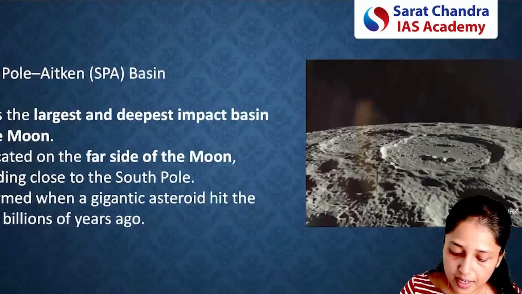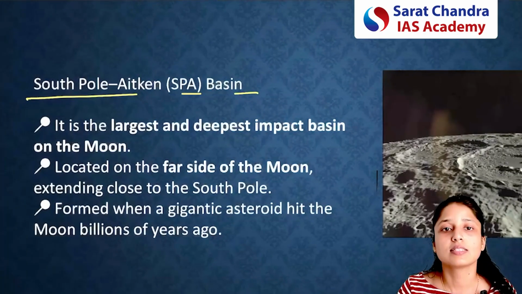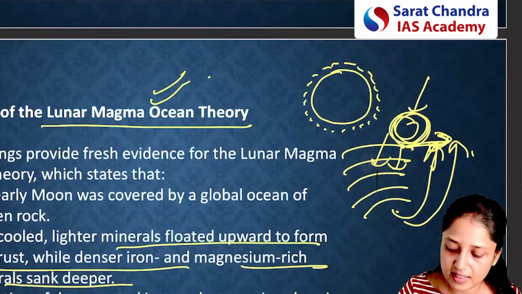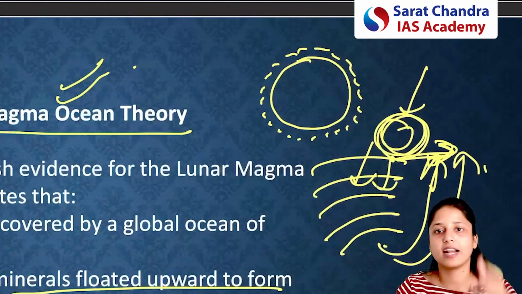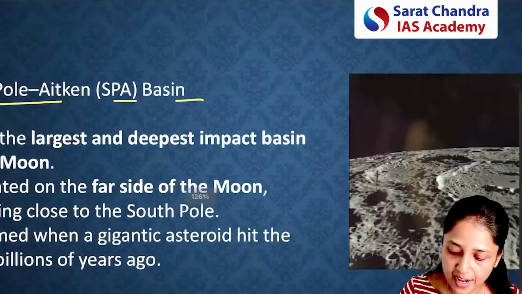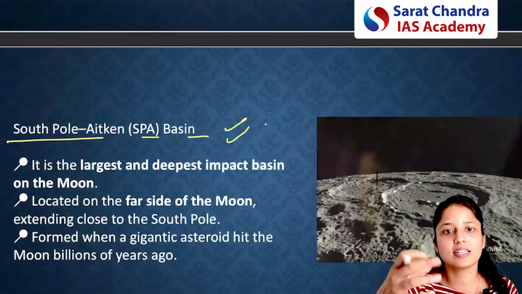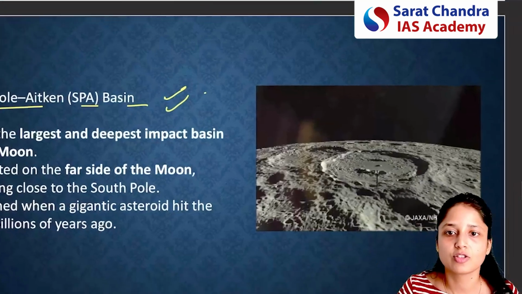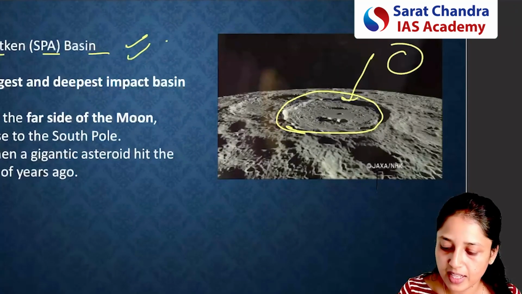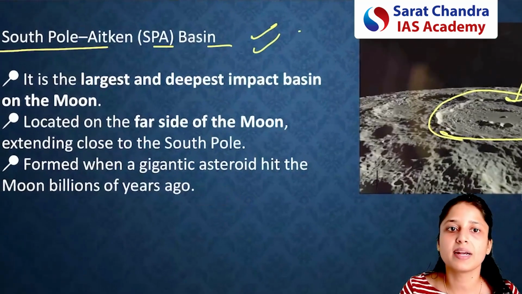Yes. Now, an important basin was discussed in the article. That was the South Pole Aitken Basin. Just now we discussed that there is a theory that an asteroid hit the moon surface and materials came out. The asteroid hit the surface at this basin only, and because of this hit, this depression or basin was formed. As you can see here in the image, this is a kind of basin which was formed when the asteroid hit the moon surface. Because of this depression, materials came out.